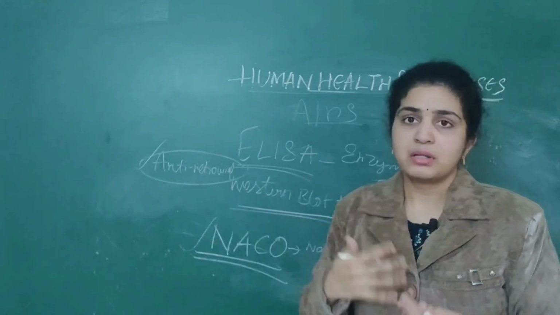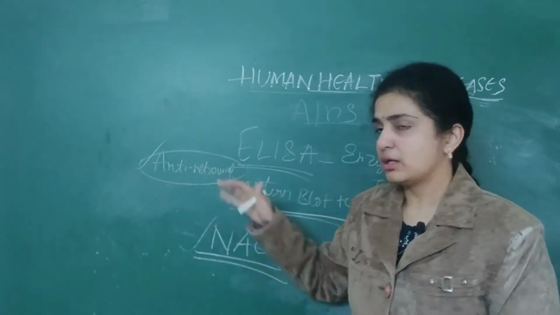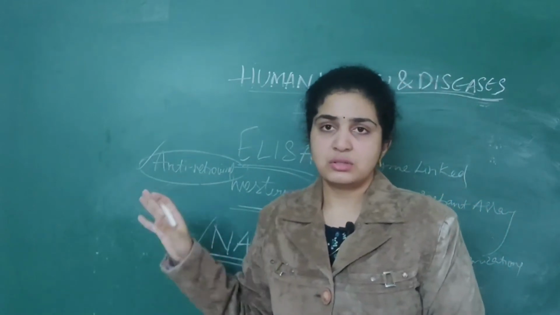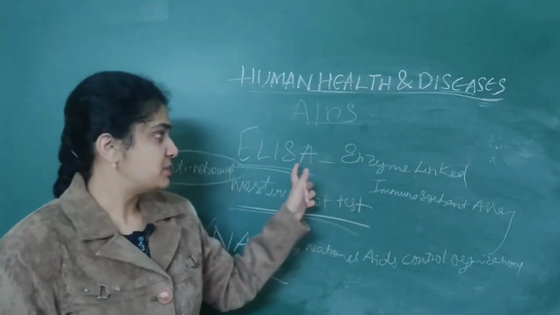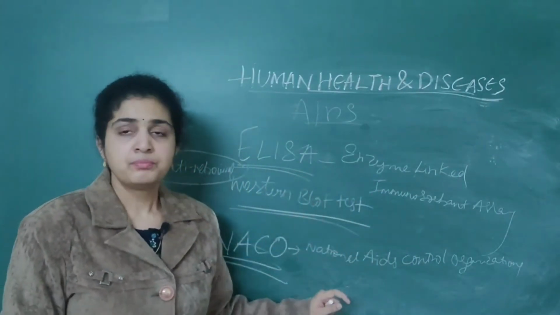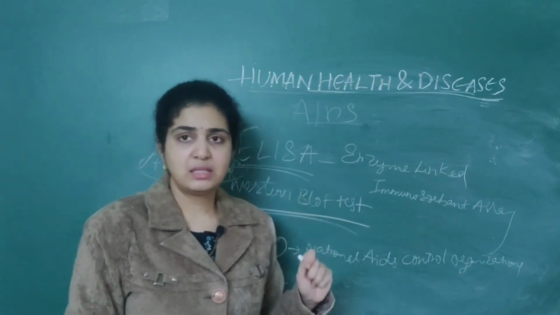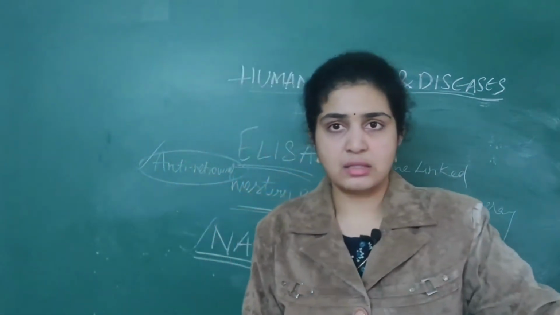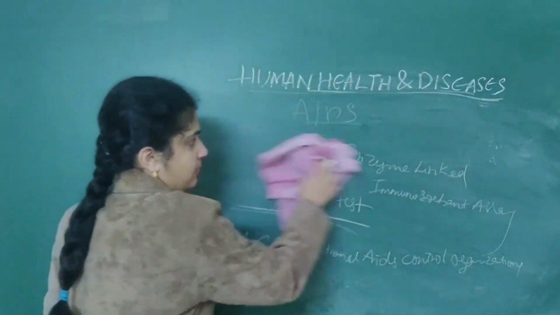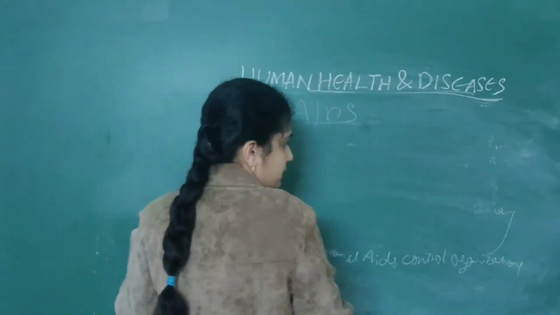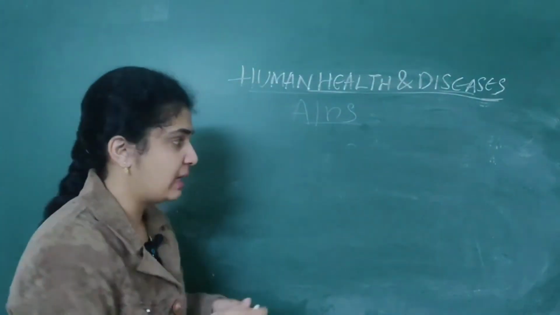So that's why the patient will die ultimately, but to prolong the lifespan, antiretroviral drugs are given. So these are the main things: symptoms, modes of transmission, tests and the prevention of AIDS. The main thing we are left with in AIDS is how it is getting into the person, and how it is replicating.